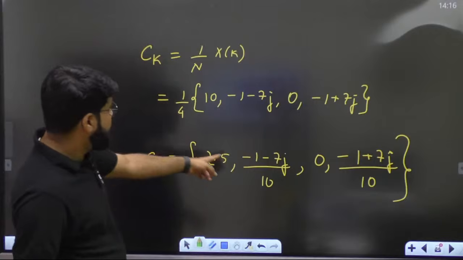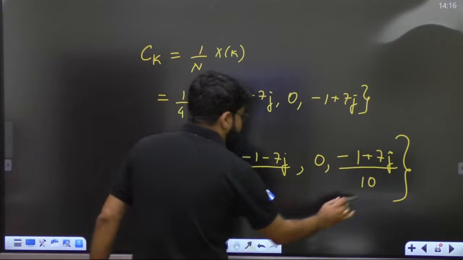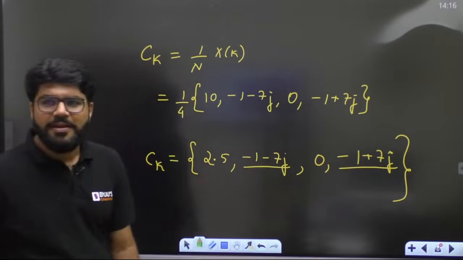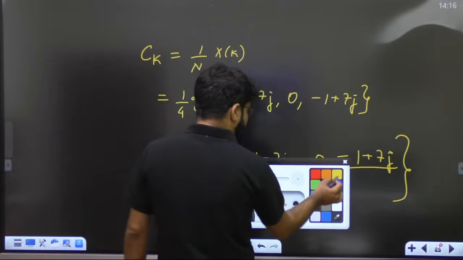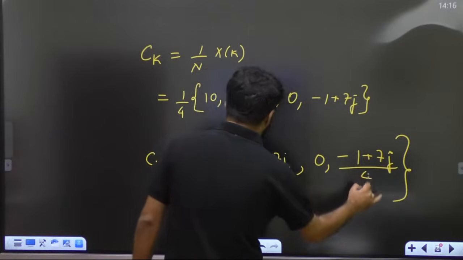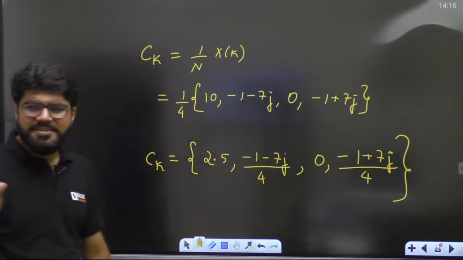Divide by 10, no, divide by 4. It was a misprint, Kishan. So that is divide by 4 and divide by 4 only. 10 by 4 is 2.5. Correct? That's a misprint, okay?